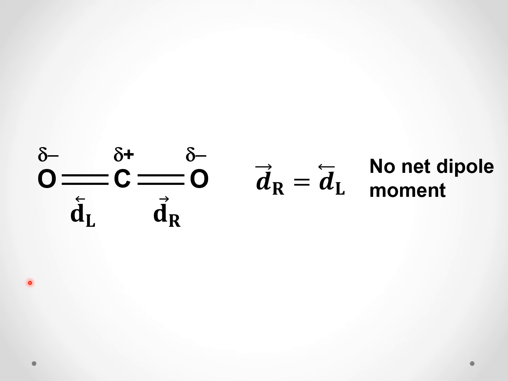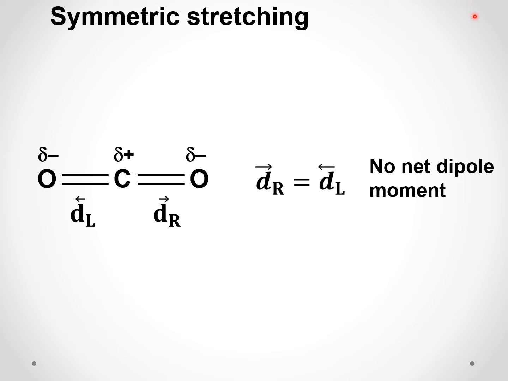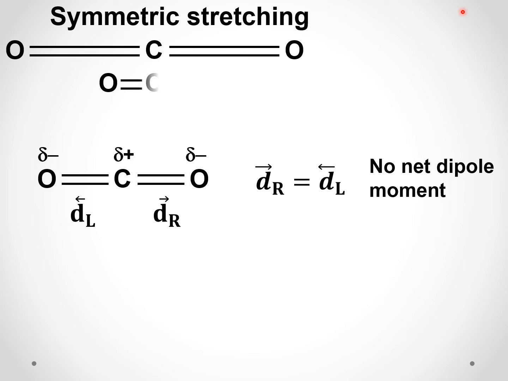Now this is the case when the molecule is stationary. Suppose it is not vibrating. The oxygens are sitting at the bond length position. In that case, there is no net dipole moment. Now let us assume that it is undergoing symmetric stretching. So what will happen? These oxygens will come closer at the same time and go apart at the same time. So you get something like this and you get something like this.